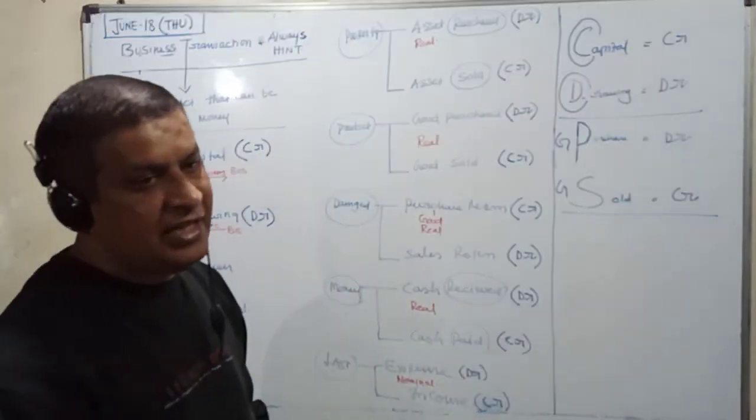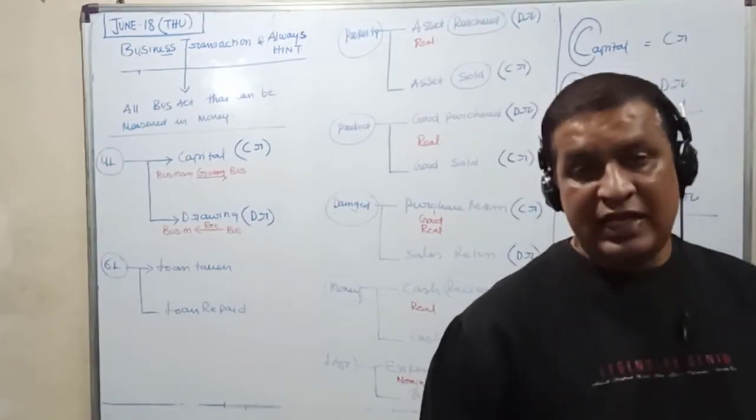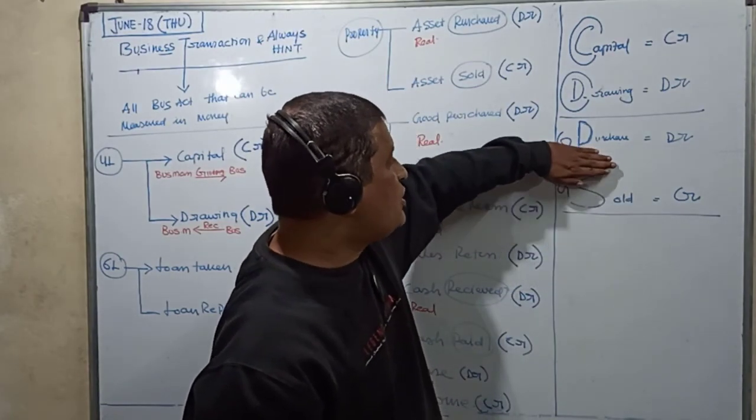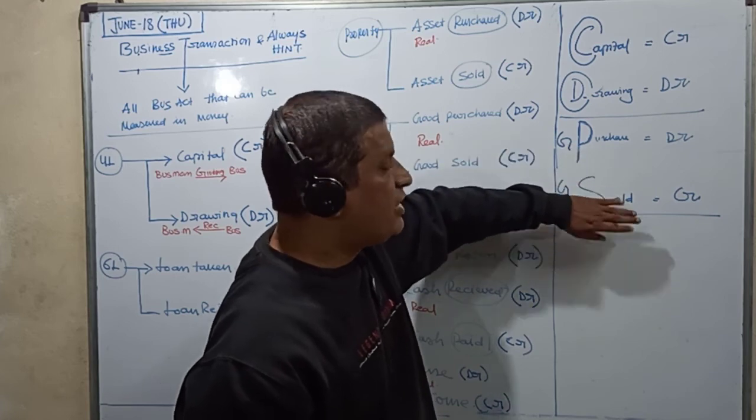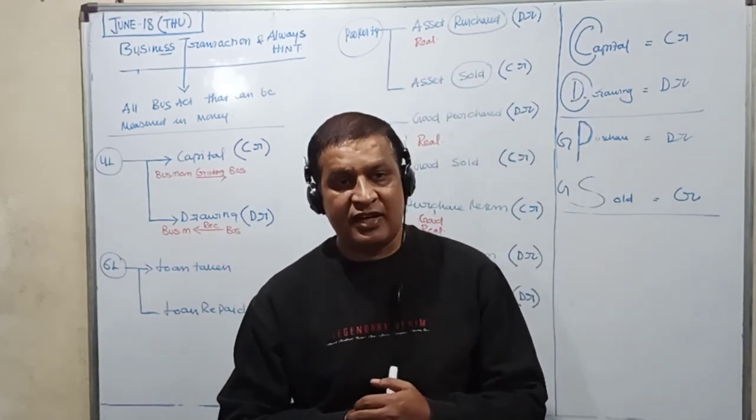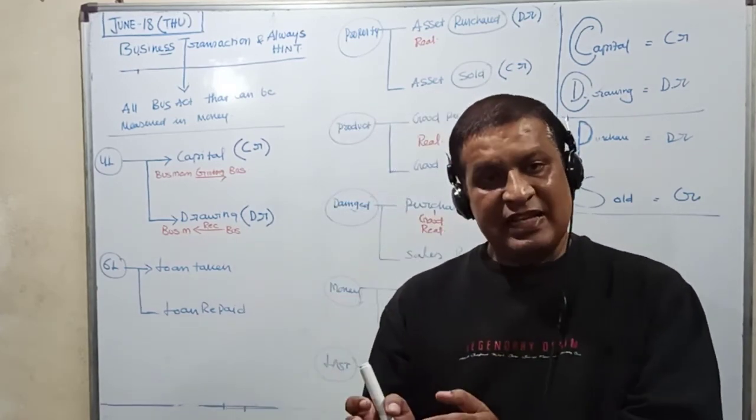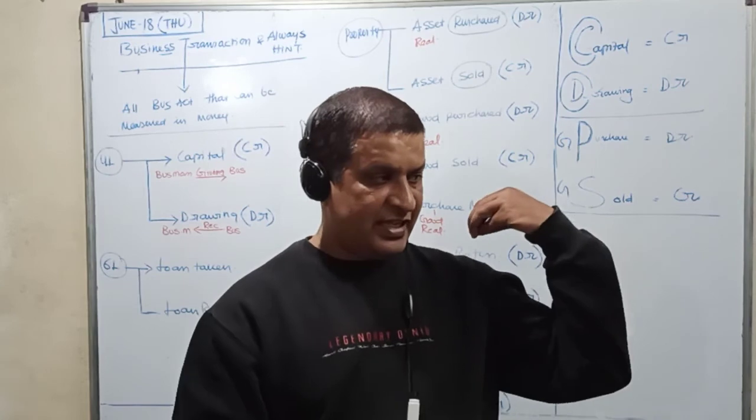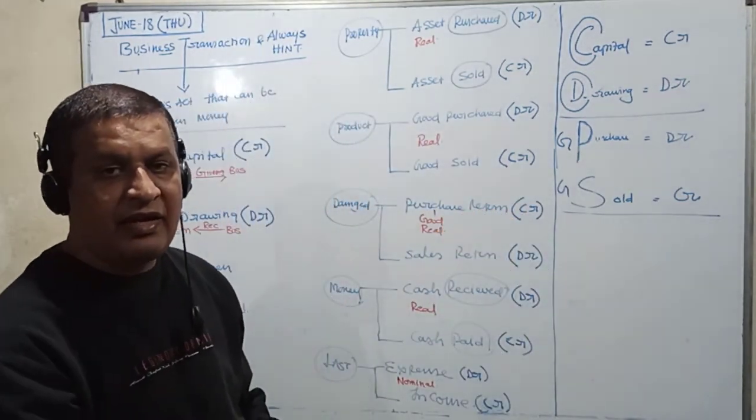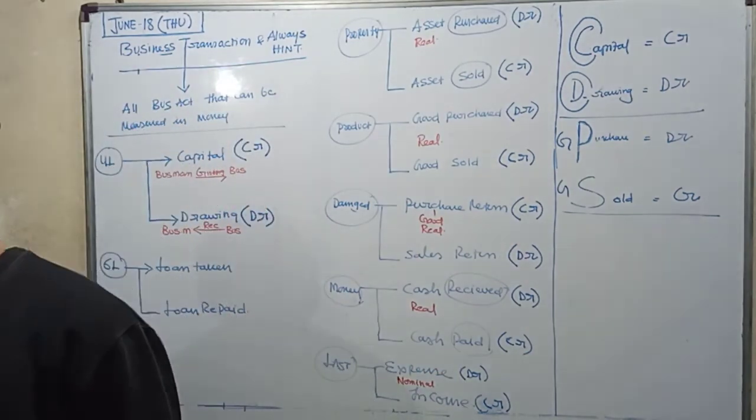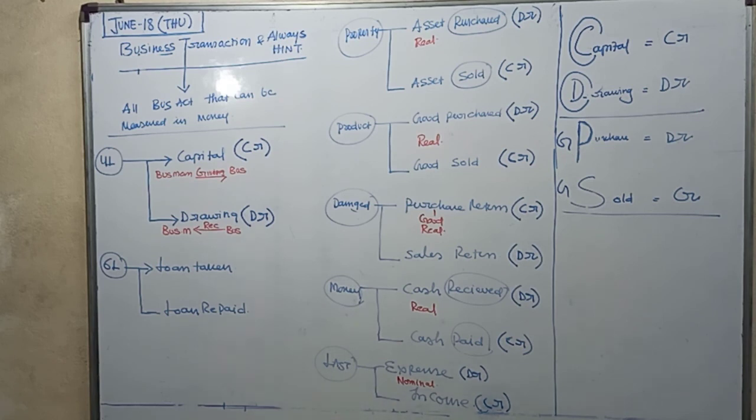So capital C, credit. Drawing D, debit. Asset purchased, debit. Asset sold, credit. Goods purchased, debit. Goods sold, credit. Purchase debit, purchase return credit. Sales credit, sales return exactly the opposite, debit. Cash received, debit. Cash paid, cash is going out, credit. Expense debit, income credit. So with this we finished today's class, that is business transaction and always hint.